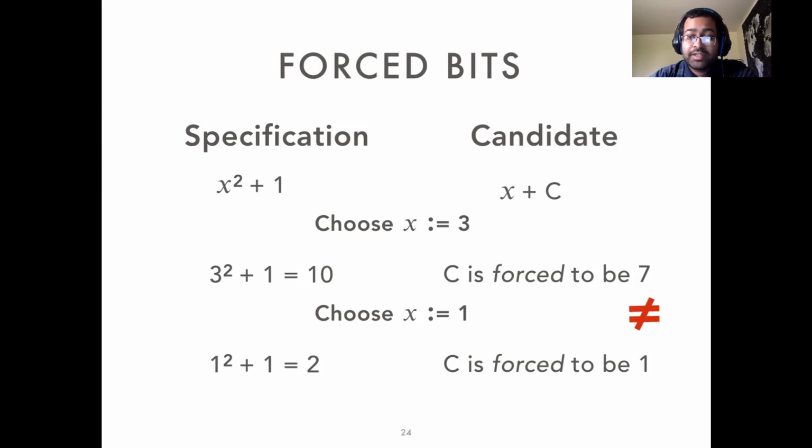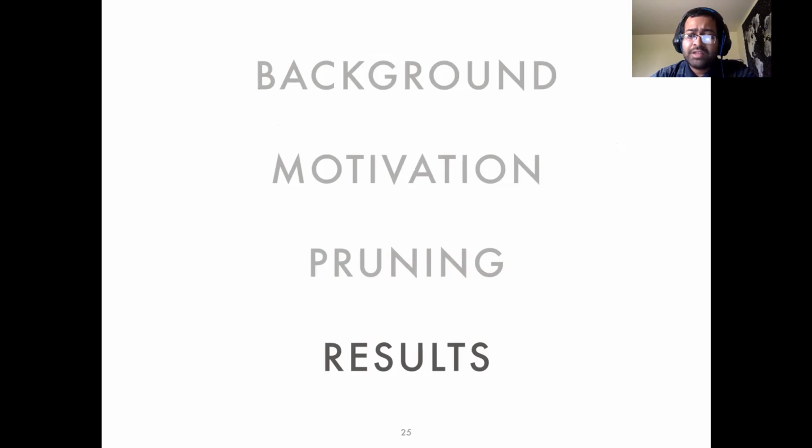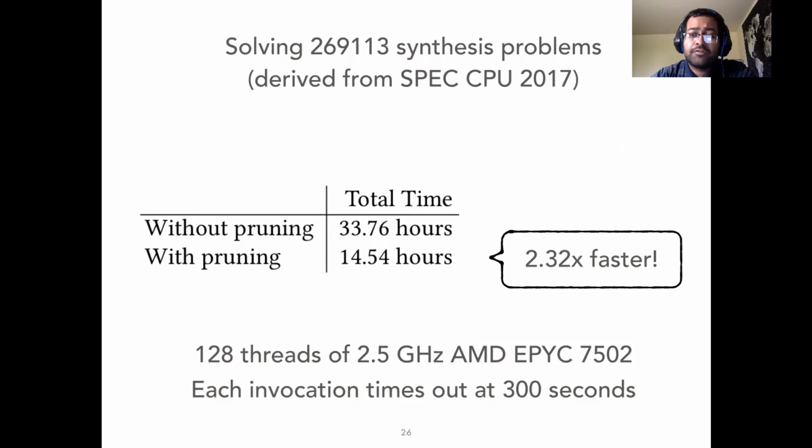I'll now briefly describe our result. The techniques I described in this talk speed up Super by more than a factor of 2. We measured this by having Super synthesize optimizations for the SPEC CPU 2017 benchmarks, which consist of C and C++ programs. And this was measured with a 128 thread machine with an individual problem timeout set to 300 seconds.